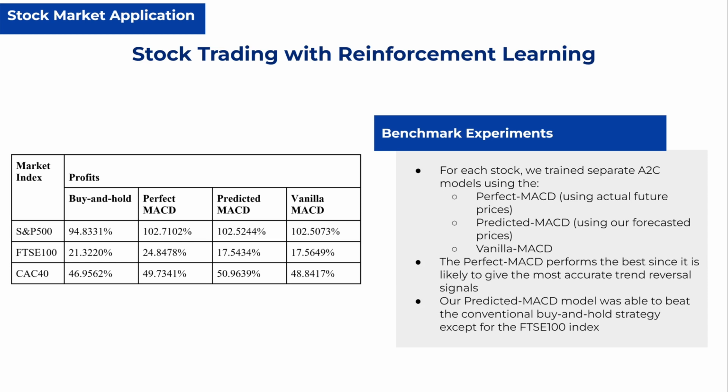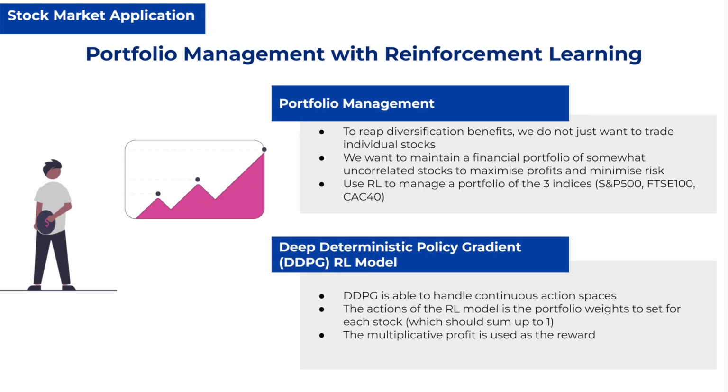For each index, we train separate A2C models using the perfect MACD, which uses actual future prices, the predicted MACD, and the vanilla MACD. The perfect MACD model performs the best since it's most likely to give the most accurate trend reversal signals. Our predicted MACD model was able to beat the conventional buy and hold strategy, except for the FTSE 100 index. However, to reap diversification benefits, we do not want to simply trade only individual stocks.